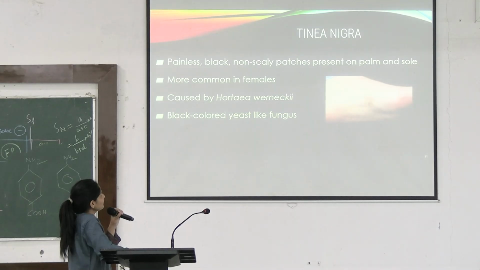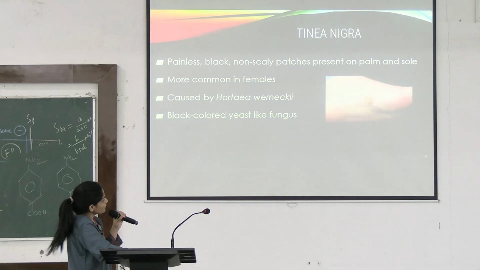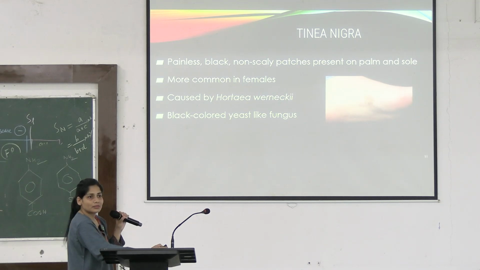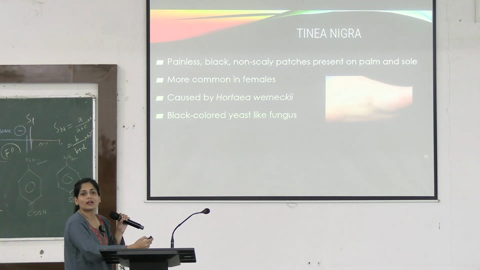Okay? Then coming to Tinea nigra. Can you see this? Non-scaly black patches. These patches are painful and you'll mostly find them on soles and palms. So here we have taken a picture of a sole. What is it caused by? It is caused by Hortaea werneckii. Okay, it's caused by Hortaea werneckii. It's a black colored yeast-like fungus. Yeast-like fungus. What was Malassezia?